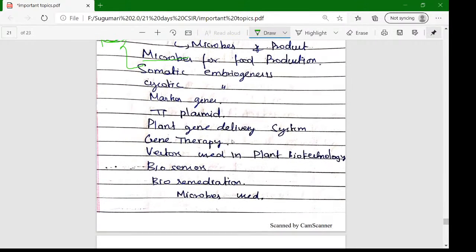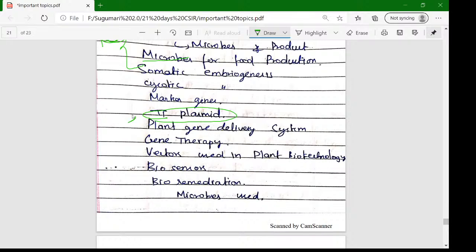Somatic embryogenesis, zygotic embryogenesis, marker genes, Ti plasmid. This Ti plasmid is very important in this unit. Plant gene delivery systems and gene therapy. Gene therapy, currently available gene therapies and their applications.